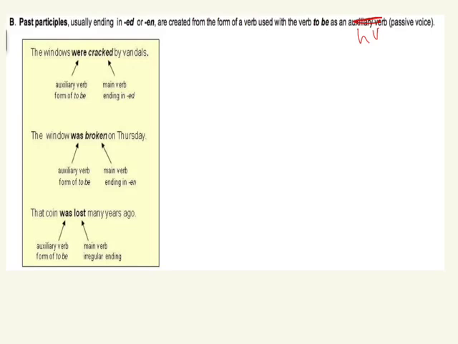okay? The windows were cracked by vandals. This is what I wanted you to see. This is what happens when you use these verbs with the helping verbs. Look, it's not acting as an adjective anymore. The windows were cracked by vandals. Were is your helping verb, right? And then you have a main verb that's the bulk of the verb, and it's cracked. This is not a participle.